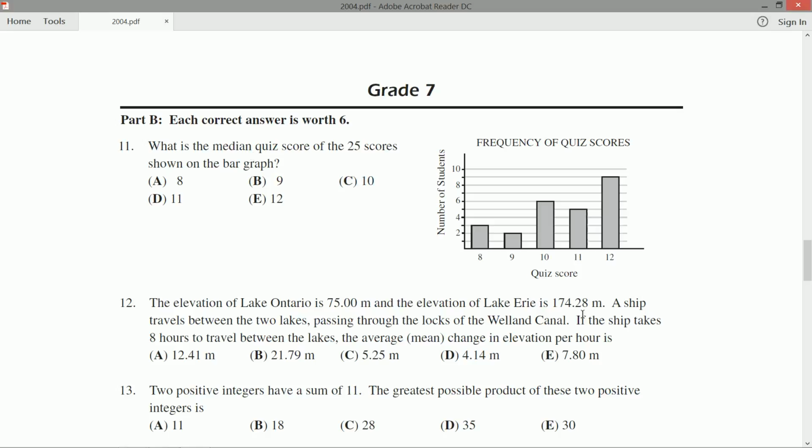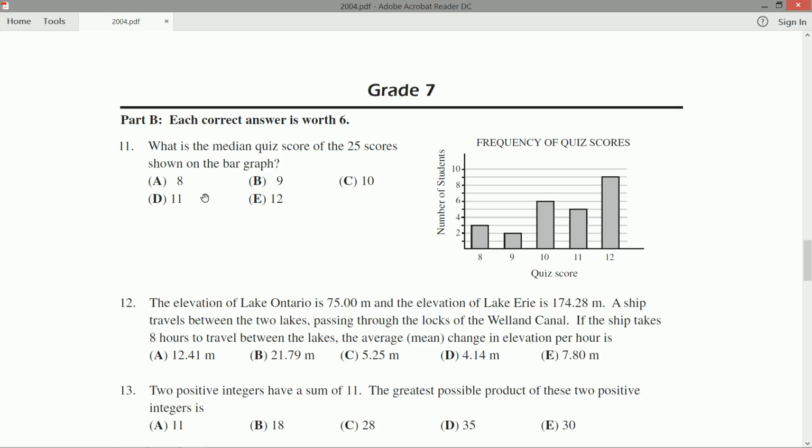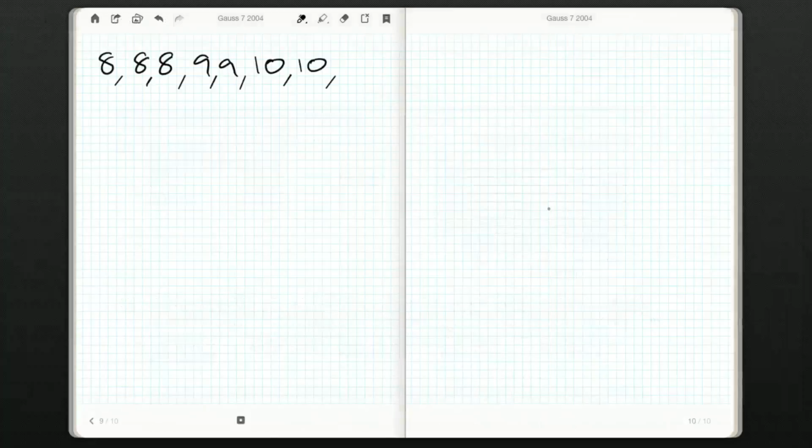So, I'm actually just going to finish this off. We had 2 9s. Then we have a bunch of 10s. And one thing I can note is I can stop when I get to the 13th one. I'll explain that in a bit. I'm actually going to finish the whole thing, but think about it for a moment. Why can I stop at the 13th score? So how many people got 10? 6 10s. So 3, 4, 5, 6.